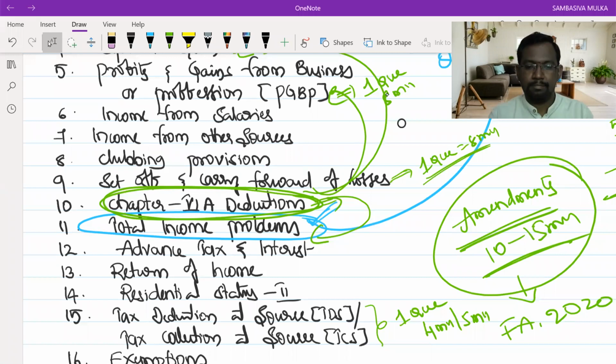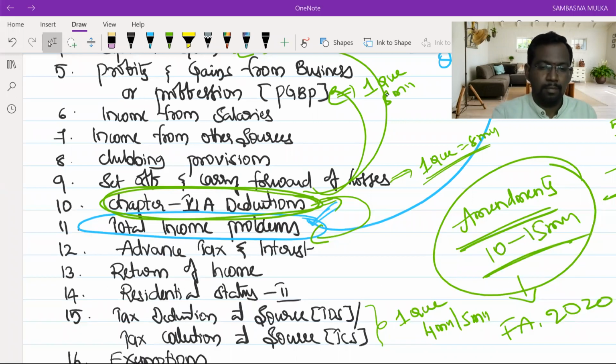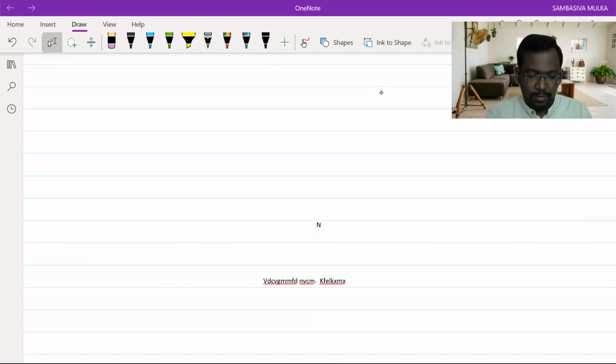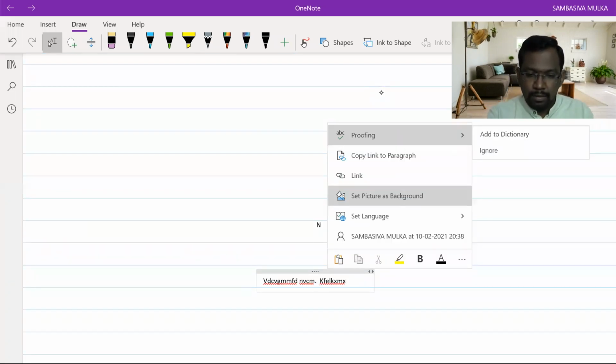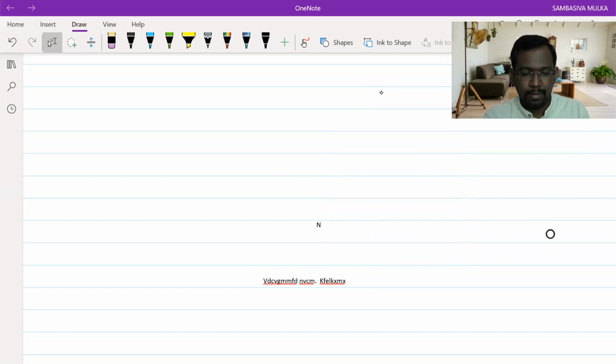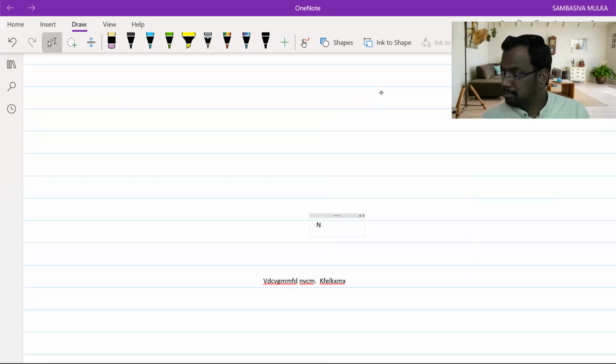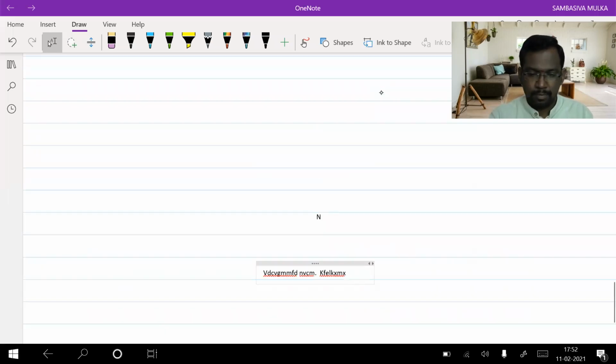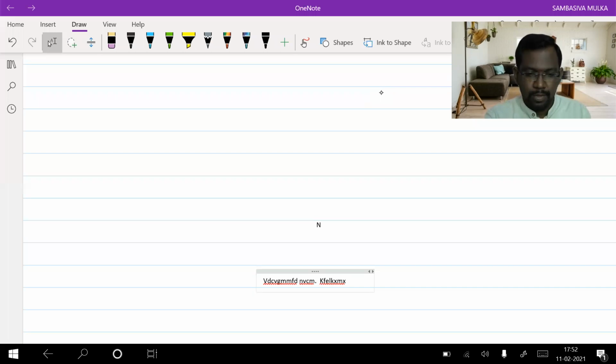Right, now let's move on. Yesterday I asked you to maintain a separate notebook for the income tax portion. Hope everyone maintained the same, and is writing in that particular notebook. Very good. Now let's move on.